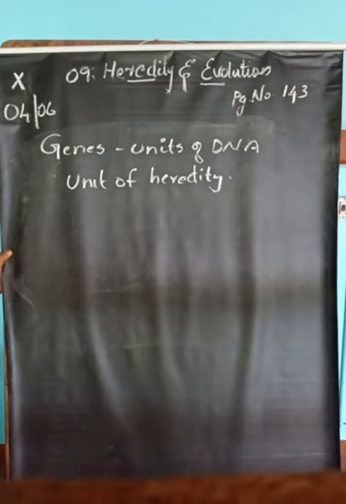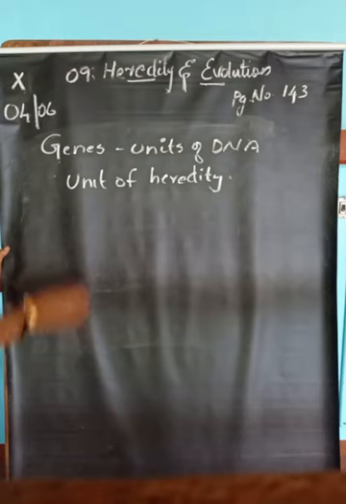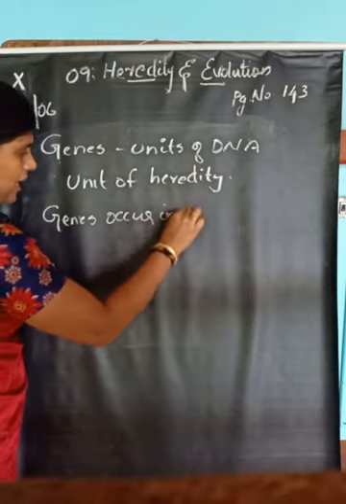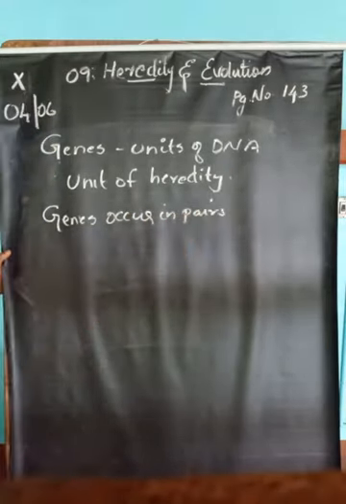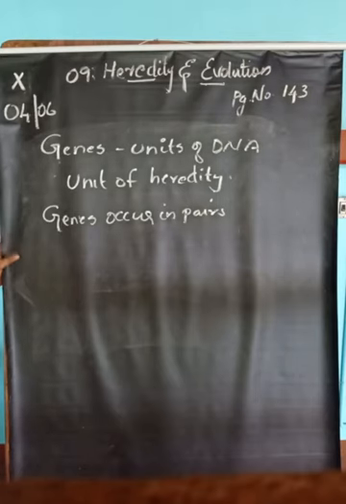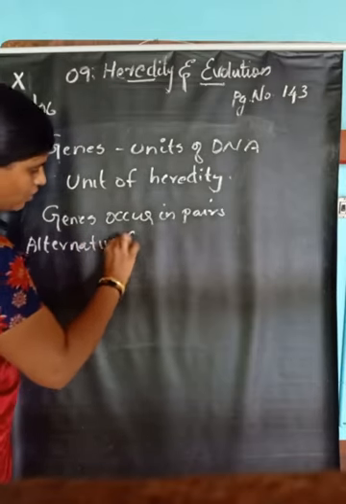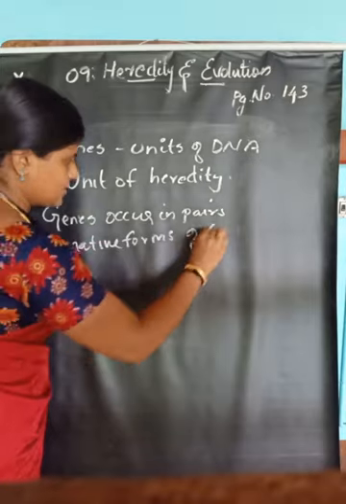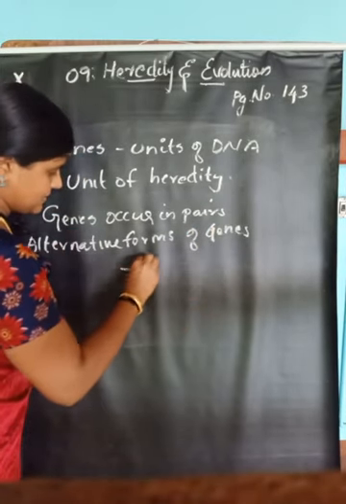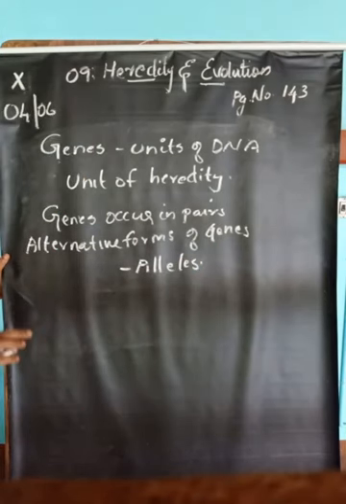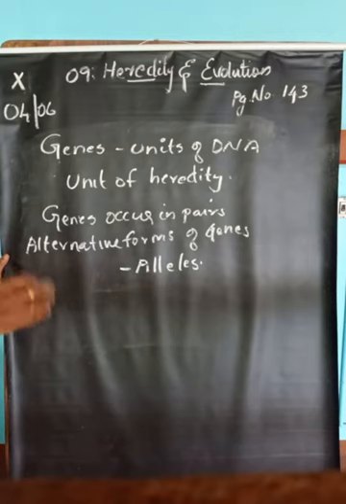Then, normally genes occur in pairs. Okay. So, the alternative forms of genes are called alleles. All this part we already discussed. I am just refreshing your memories. So, alternative forms of genes are called alleles.